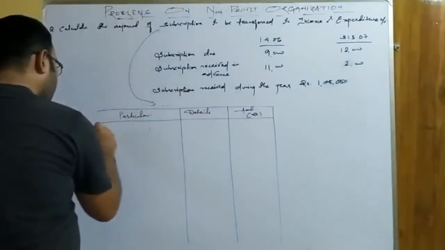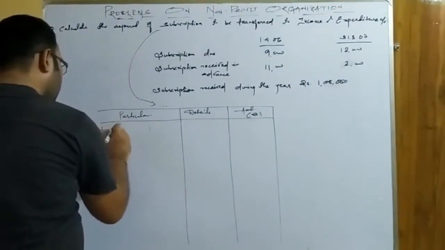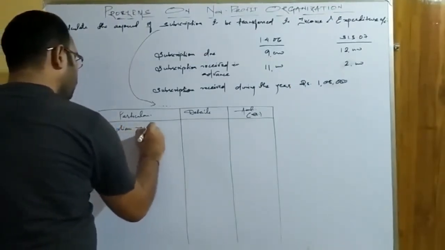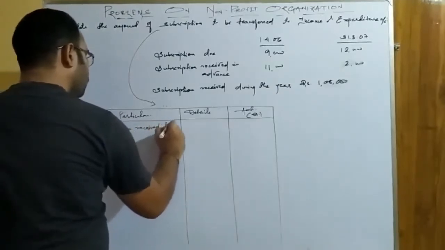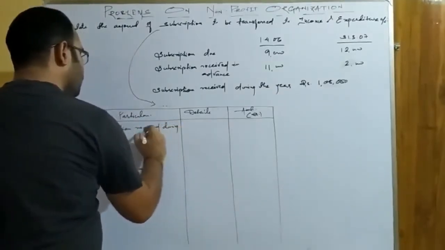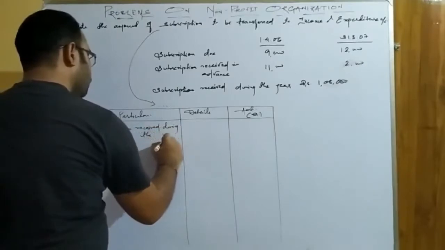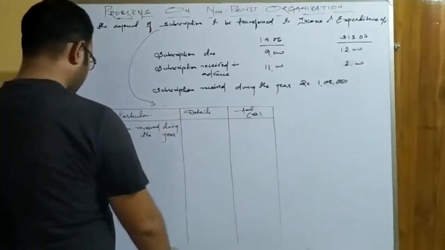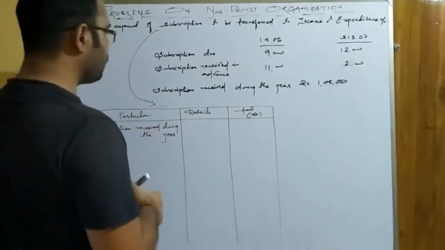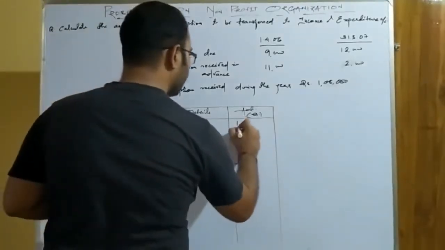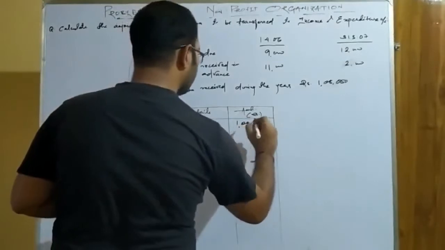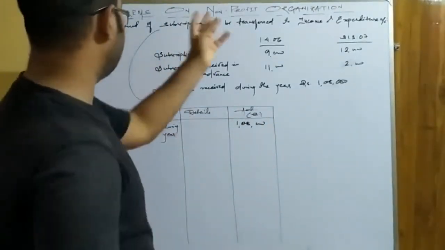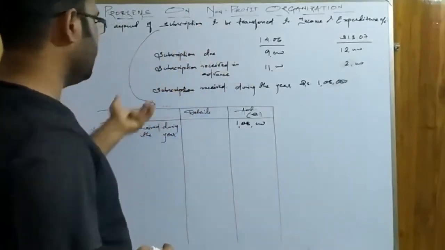Subscription received during the year. Okay. Subscription received during the year, you have to write in the amount column itself, that is 1,08,000. Okay. Now you have to see the transactions, and based upon the nature, you have to think whether it is to be added or not.